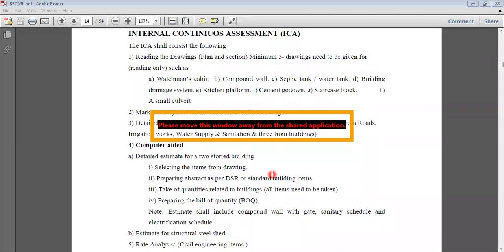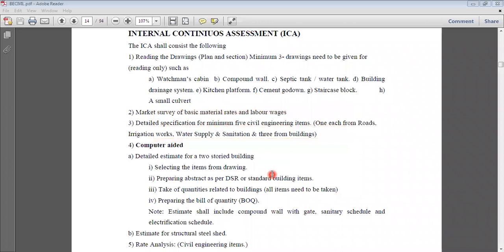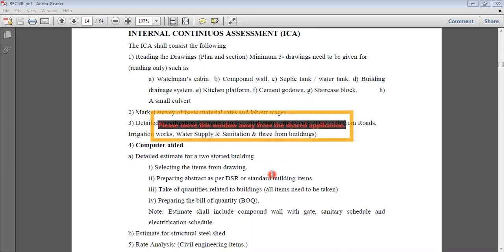Okay, first is reading the drawings. So from the internet you can download plenty of plans and sections of whatever the syllabus has, which I have shared, that is watchman's cabin, compound wall, and you can download it, make a separate folder, and then send that folder to me. Okay, so we have downloaded these drawings. Now from those drawings, try to understand what the details are given, and if it is not there, then I will share some bigger plans with you. Okay, today is just an introductory part. So from tomorrow, we'll start that task.